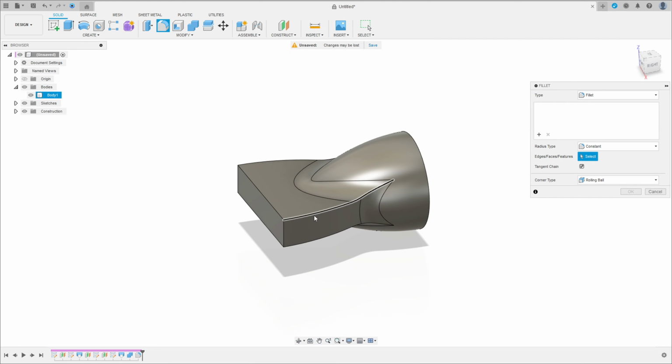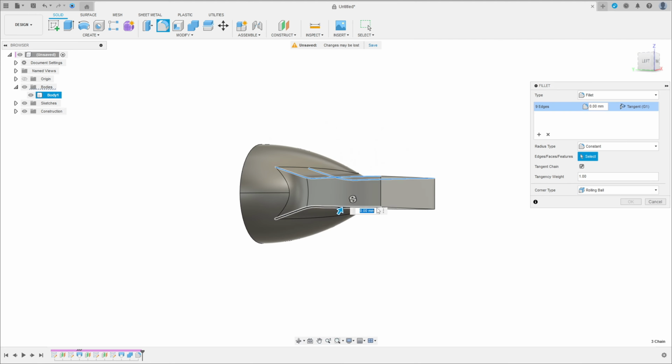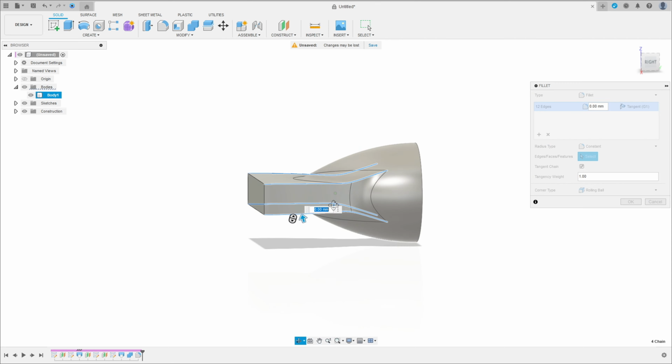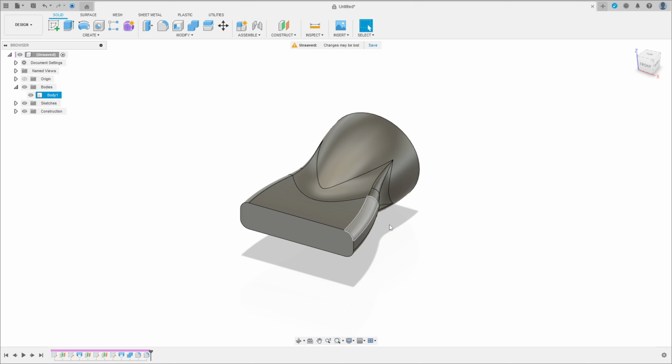And go to fillet again. Select this edge here, this edge here, this edge here, and this edge. The fillet here is 1.5 millimeters. Press OK.